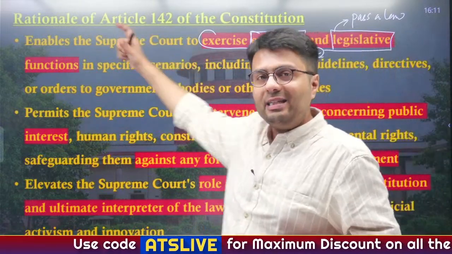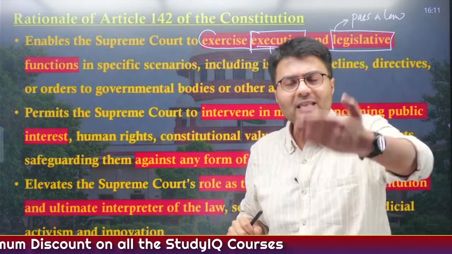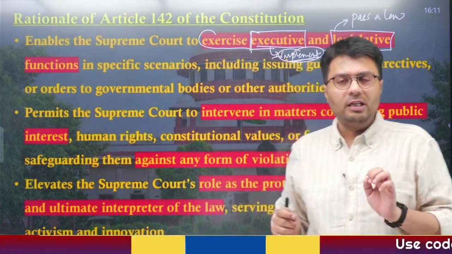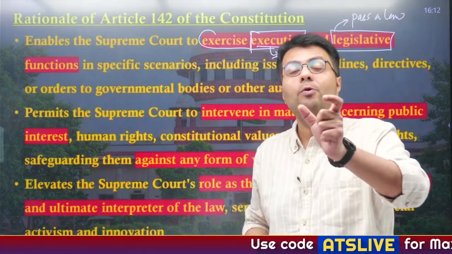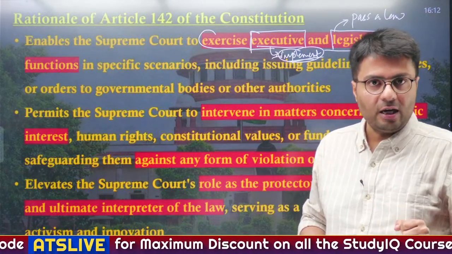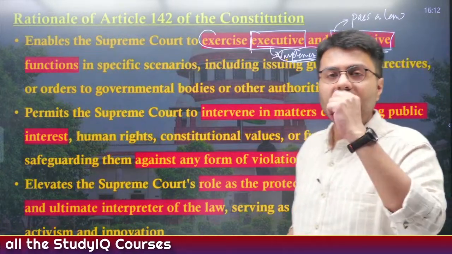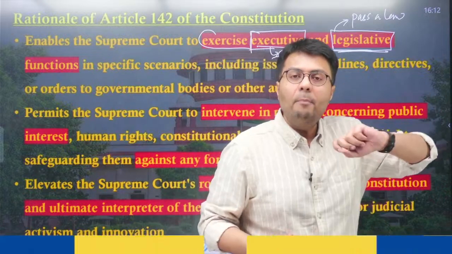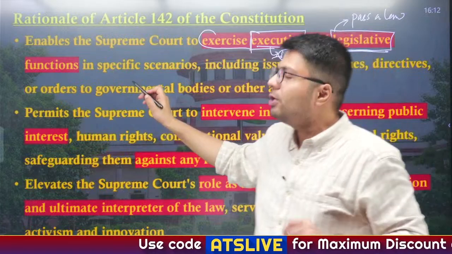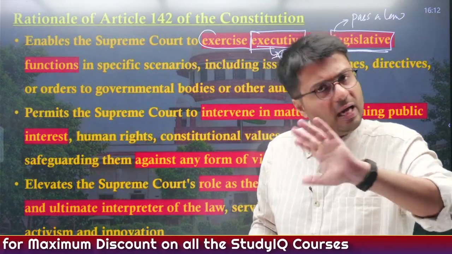For example, in 2015 or 16, I am not able to recall the year, there was a cess imposed on diesel vehicles of more than 2000 cc engine capacity. That extra cess meant that the Supreme Court actually used its power under Article 142 to impose taxation on diesel vehicles. Now, what is taxation? It is a unique function of the legislature, that only the legislature can approve certain taxes that are levied by the government. So in that case, the Supreme Court used its extraordinary power to impose taxation. Whether it is right or wrong of the Supreme Court to use such a power that way is altogether a different discussion, right?